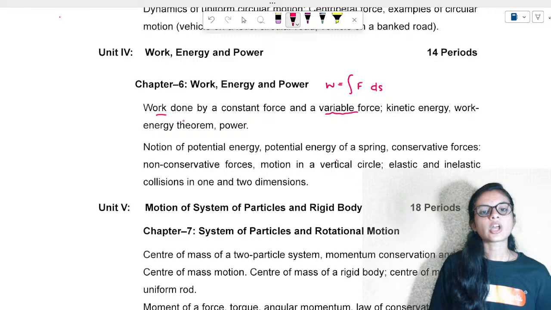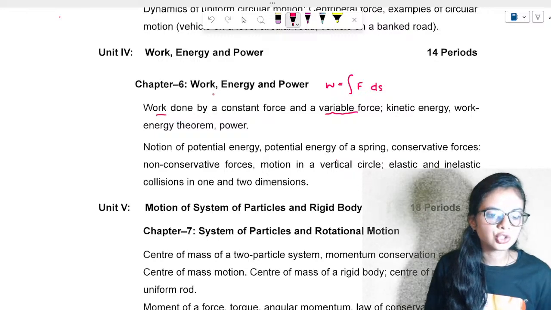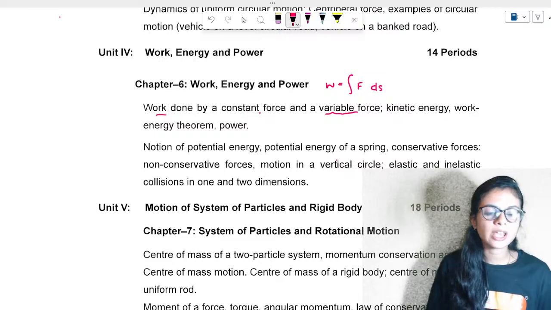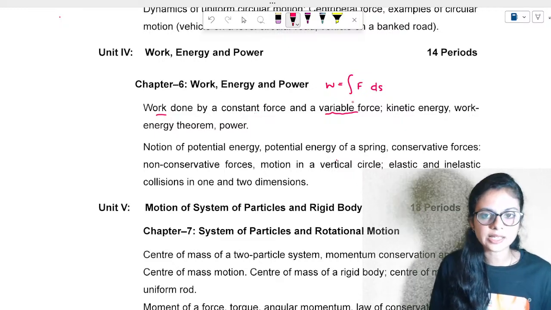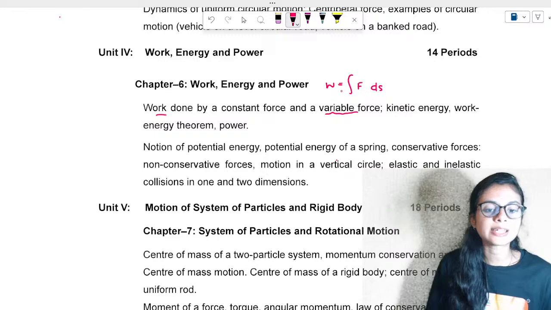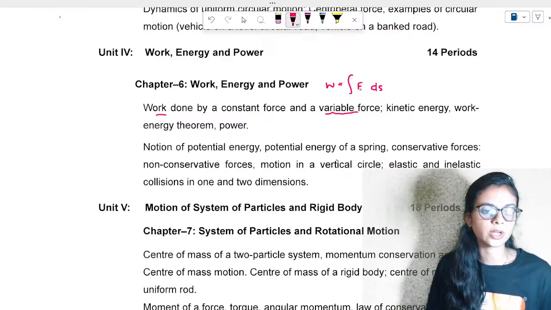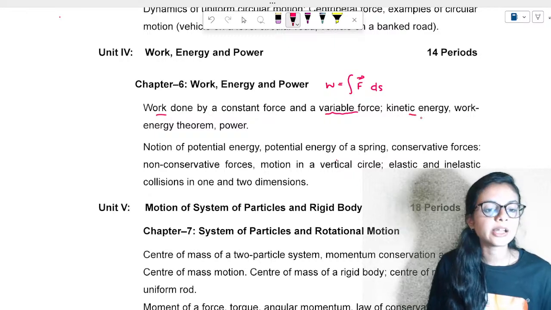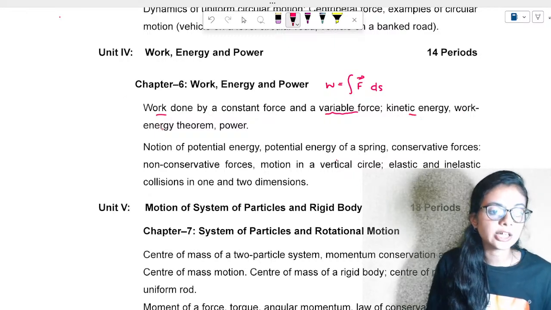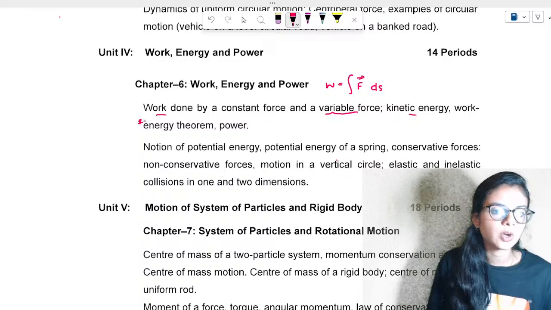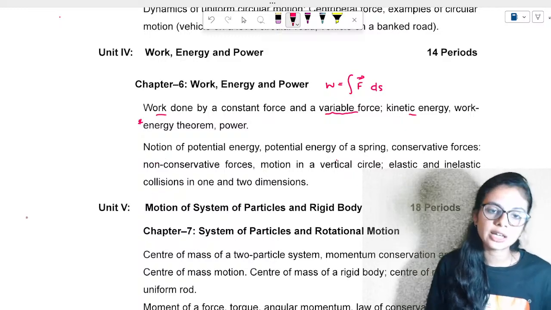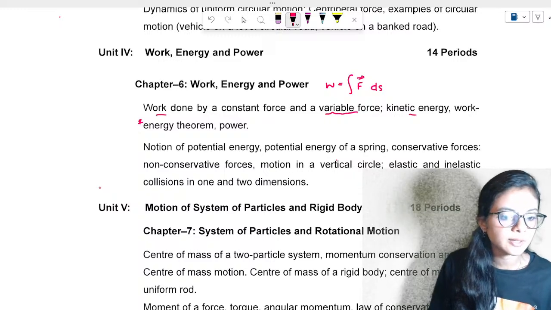Let's continue. So I was telling about work, energy and power, right? So you will be studying about constant force. We have already studied it in 9th standard physics, but in 11th physics we'll be studying the integration part over here. Force is considered to be a vector quantity. Kinetic energy. Work energy theorem, important derivation. For your 11th examination, the work energy theorem is important and it is easy.